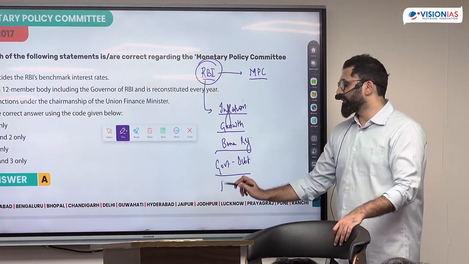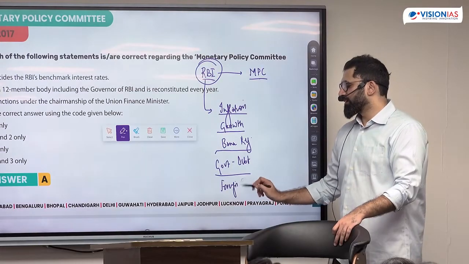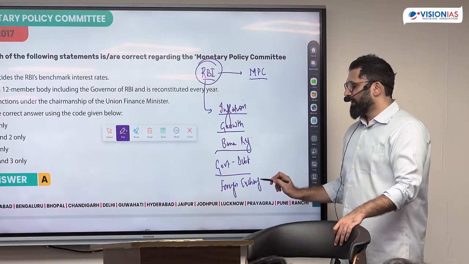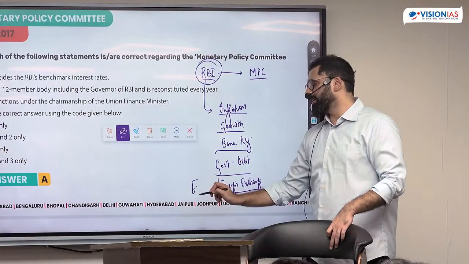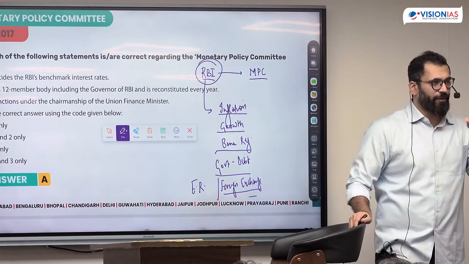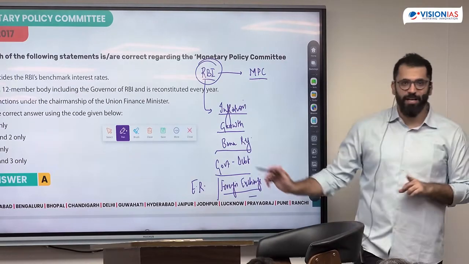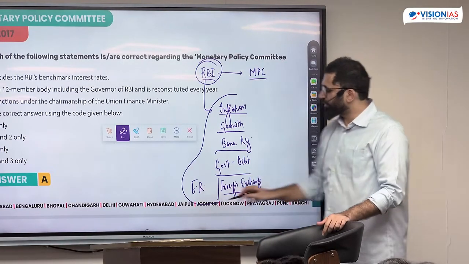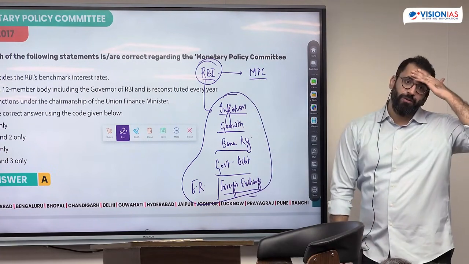It is also a custodian of foreign exchange and can sometimes intervene in the exchange rate market. India does not have a free float, India has a managed float. Managed means RBI can intervene. Now if you see out of all these functions, what are the major tools with the RBI to control this?